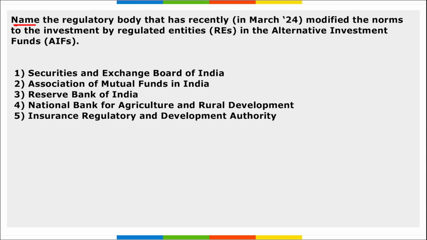Next, name the regulatory body that has recently modified the norms for the investment by regulated entities in the alternative investment fund. So which is that regulatory body? It is Reserve Bank of India, right? They have issued the directive to address the regulatory concerns to the investment by regulated entities in the AIF, that is your alternative investment fund. According to these new directives, the investment for regulated entities, they should exclude the equity shares of the debtor company, but include other investment including hybrid instruments.